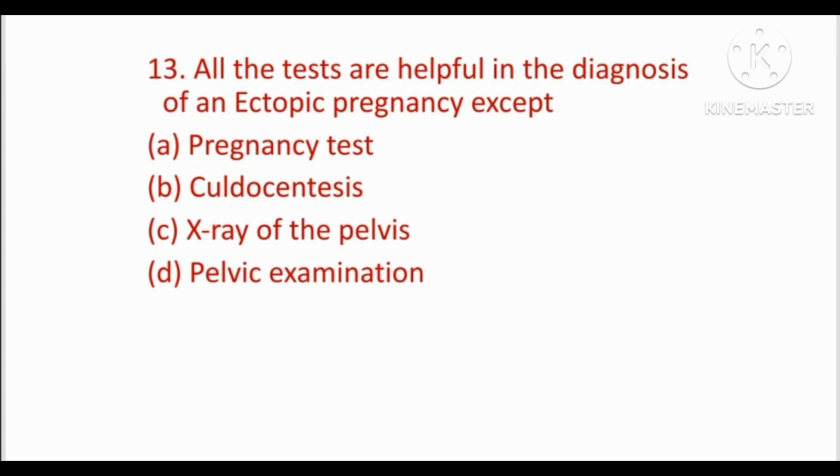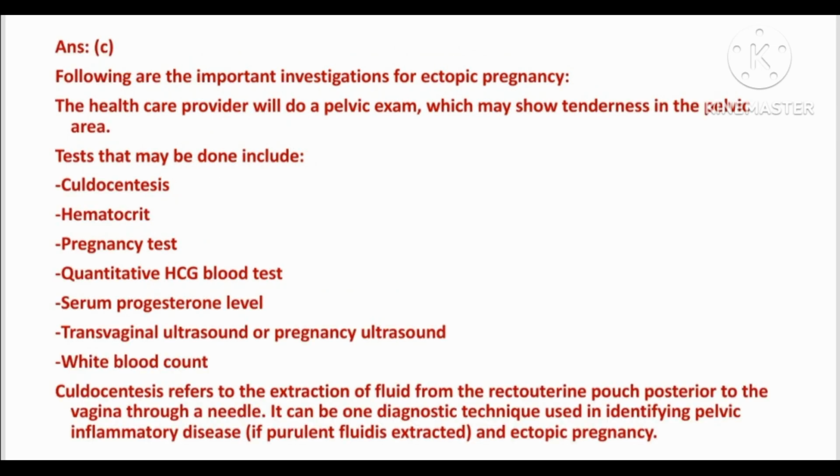Next question. All the tests are helpful in the diagnosis of an ectopic pregnancy except option A pregnancy test, option B culdocentesis, option C X-ray of pelvis and option D pelvic examination. The following tests are done as an investigation for ectopic pregnancy. They are culdocentesis, hematocrit, pregnancy test, quantitative HCG blood test, serum progesterone level, transvaginal ultrasound, white blood count and even culdocentesis. By culdocentesis, we can identify even PID and ectopic pregnancy.